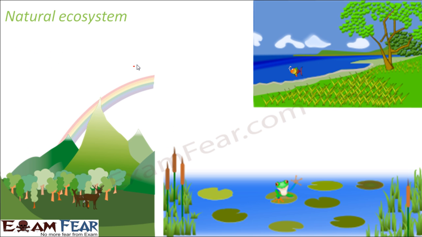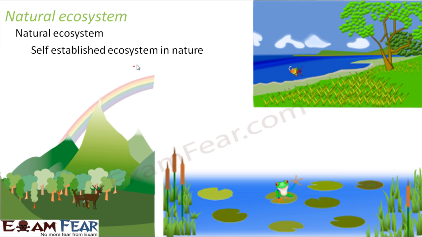So what is natural ecosystem? Natural ecosystem is a self-established ecosystem in nature. Now, what do we mean by self-established? That means the ecosystem came up naturally. Nobody created that ecosystem. So that is why it is called natural ecosystem. Some examples of natural ecosystems are forests, rivers, ponds, oceans. These are all examples of natural ecosystem because we do not create the forest. Nature creates the forest on its own. Similarly, the rivers and the ponds are created naturally.